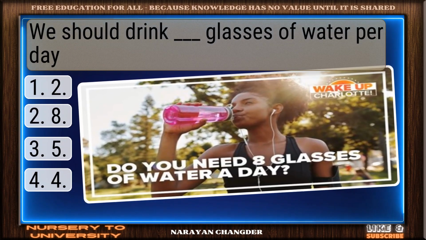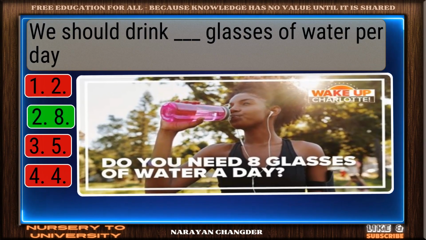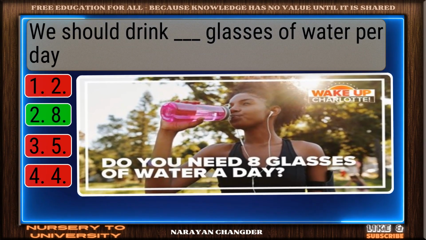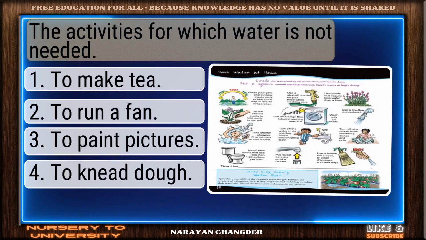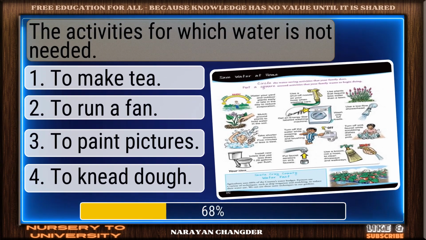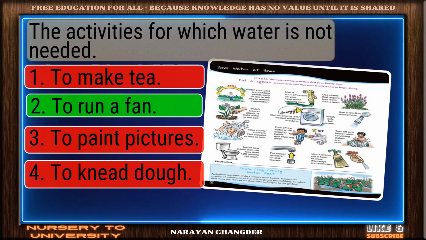We should drink dash glasses of water per day. On track. 8 is the correct answer. The activities for which water is not needed. Well picked. To run a fan is the correct answer.